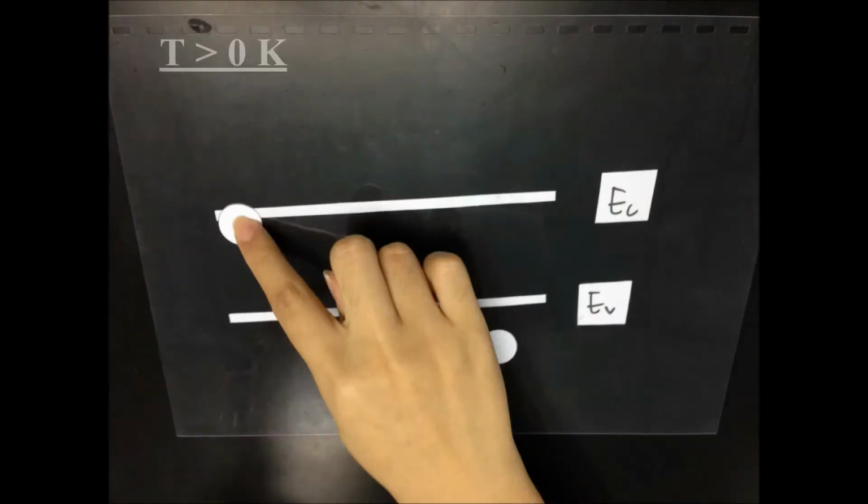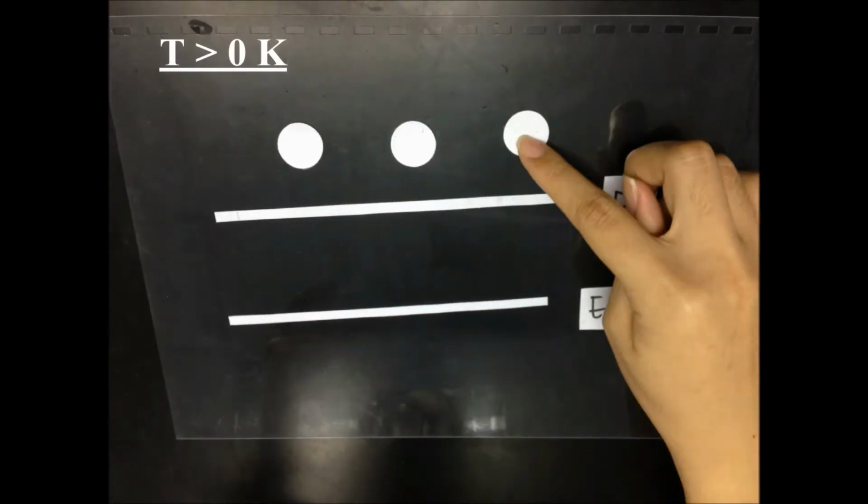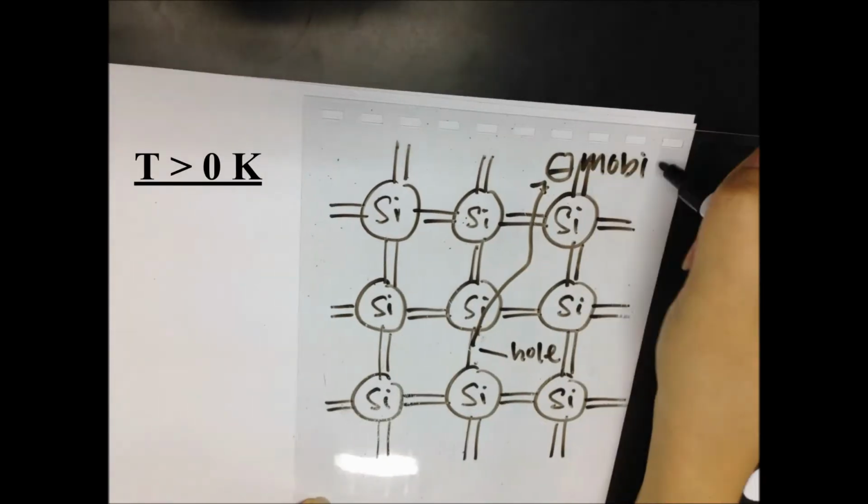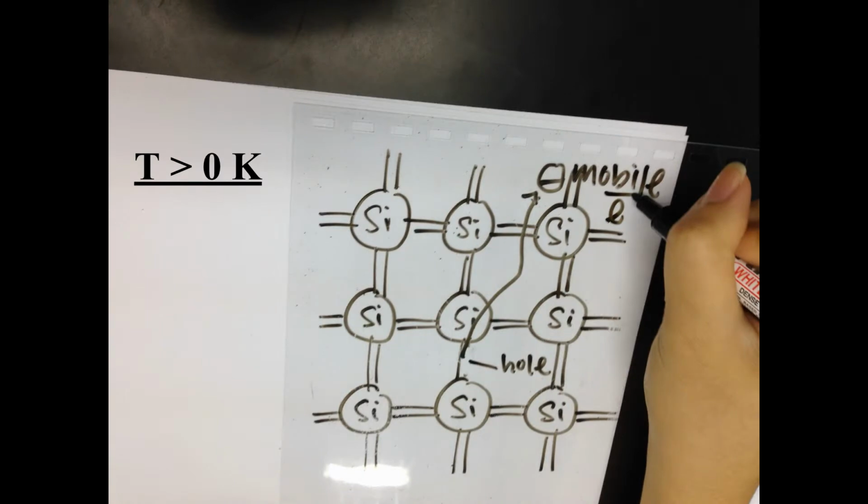At a temperature greater than 0 Kelvin, electrons from the valence band will gain energy and jump to the conduction band. This creates holes in the valence band and the electrons in the conduction band are now free to move. These intrinsic electron-hole pairs are formed by thermal generation, optical excitation, or collision events.